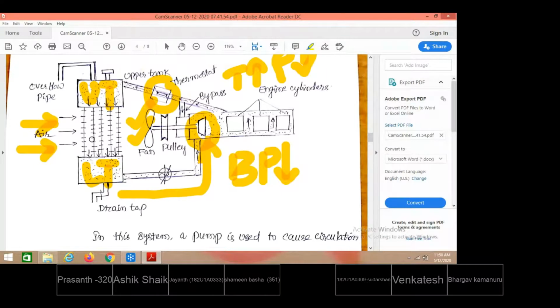Initially, when the engine is on, no higher temperatures are available for the cooling water. When the temperature of the water is lower at the beginning of the engine operation, there is no need to circulate it into the radiator. Low temperature water will not go into the radiator on its own.